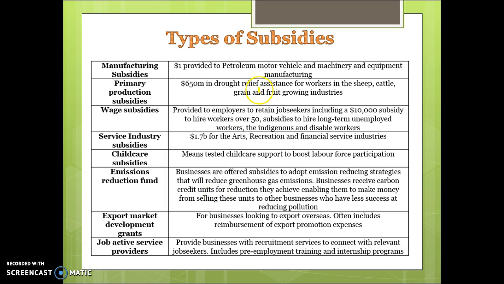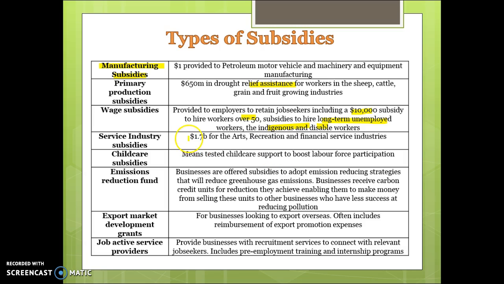Here's an example of some different types of subsidies. So manufacturing is generally provided with the largest subsidies because in the past they were not as competitive. We have subsidies for relief assistance, so when workers are experiencing droughts, particularly in the farming sector. Wage subsidies, so like $10,000 subsidies to employ people over 50, subsidies to hire long-term unemployed or Indigenous or disabled workers, all designed to promote employment.